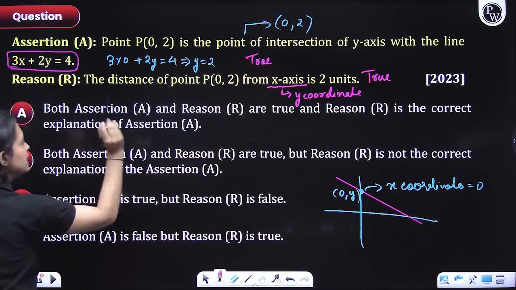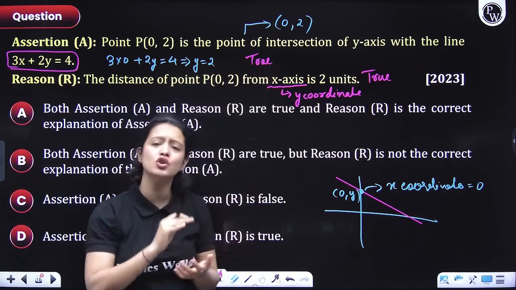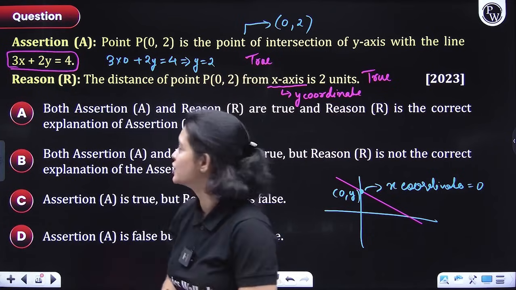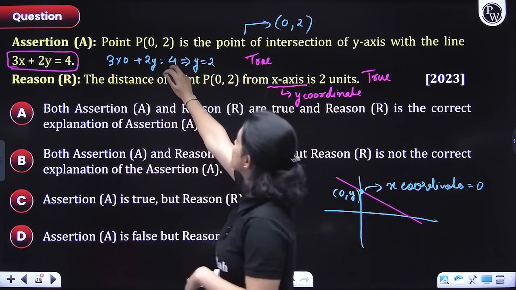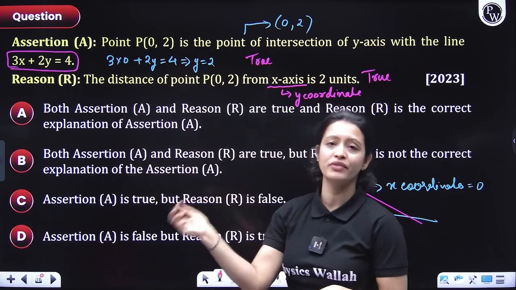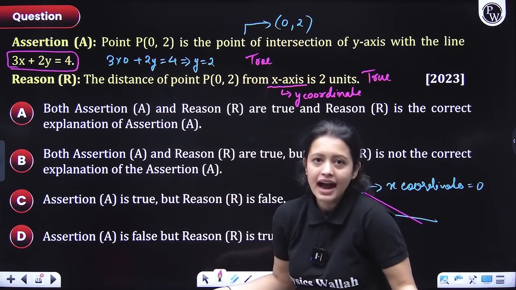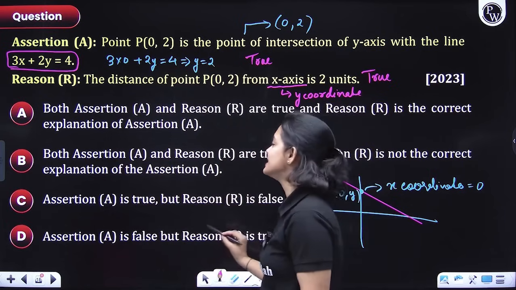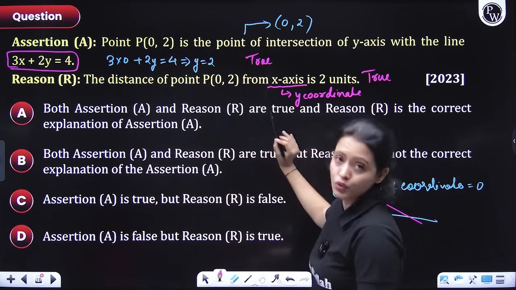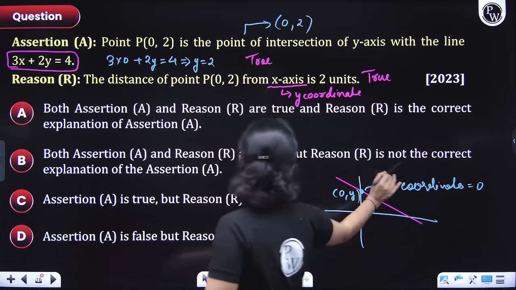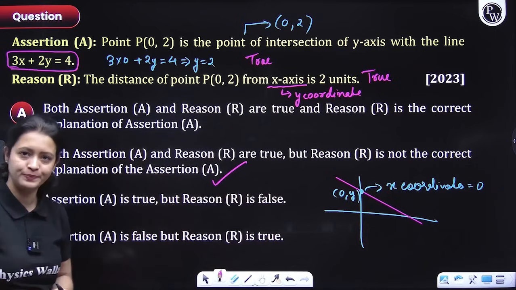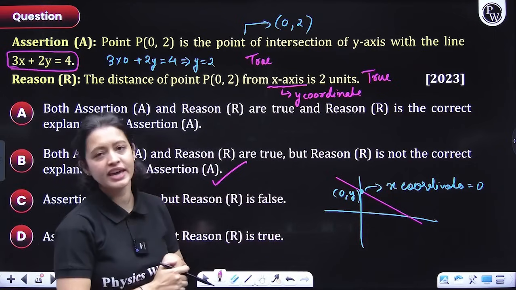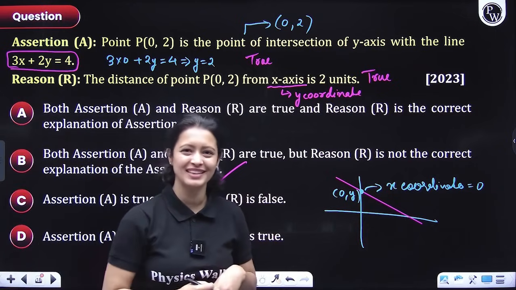And the second statement is not explaining how this line intersects the y-axis and gives 0, 2 as the point of intersection. So assertion and reason both are true, but reason R is not the correct explanation of assertion. Okay everyone? I hope you understood that.